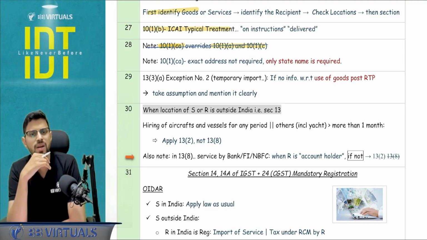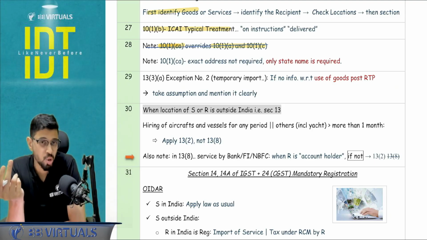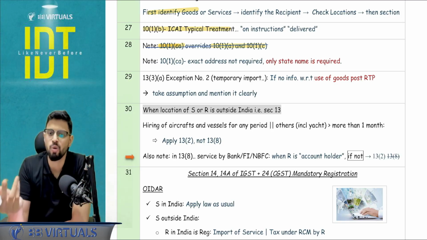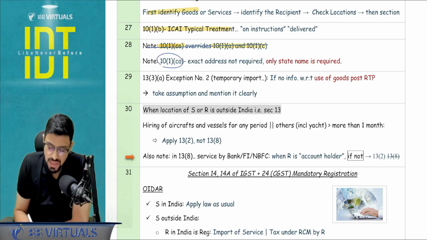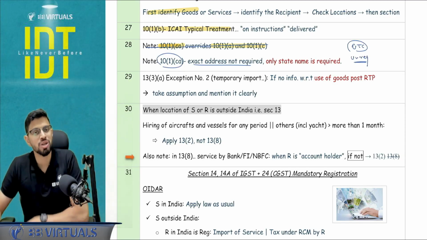Sometimes the query comes that, sir, in 10.1C, unregistered person buying, there is a movement also happening, so shouldn't we apply 10.1A? No, 10.1CA is going to override 10.1A and 10.1C. In 10.1CA, where basically we say that it is an OTC sale, unregistered person is buying, there we have to check whether the invoice is mentioning the address or not.